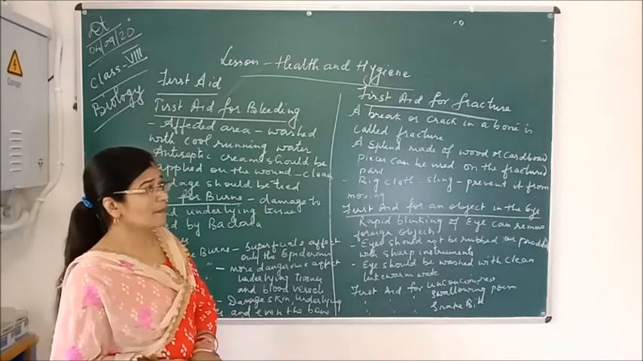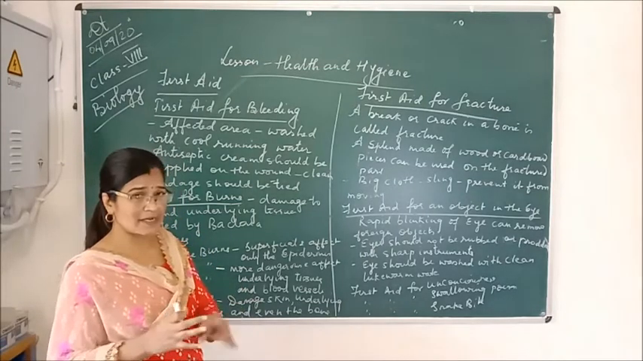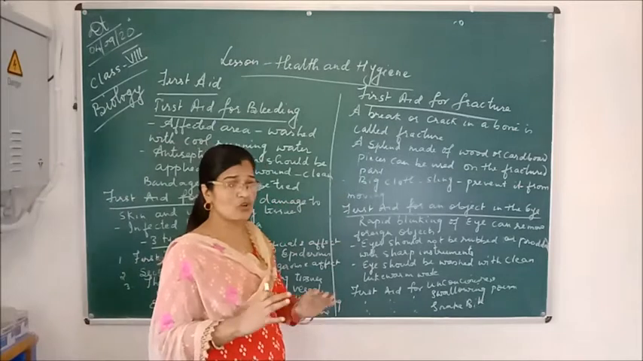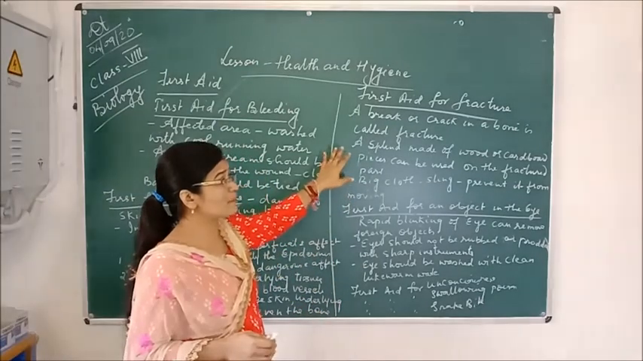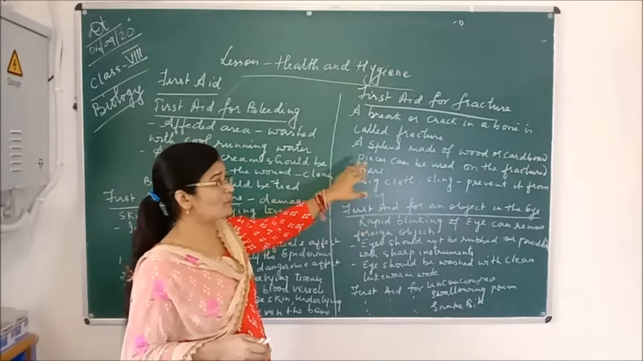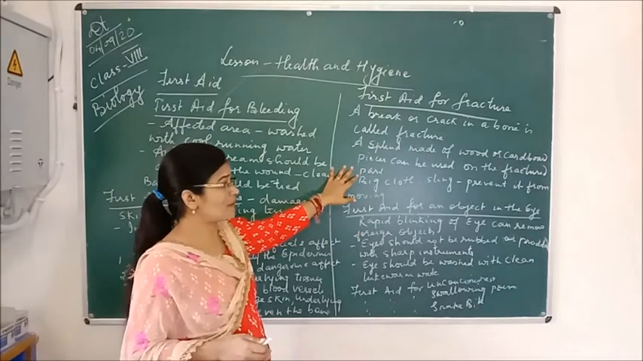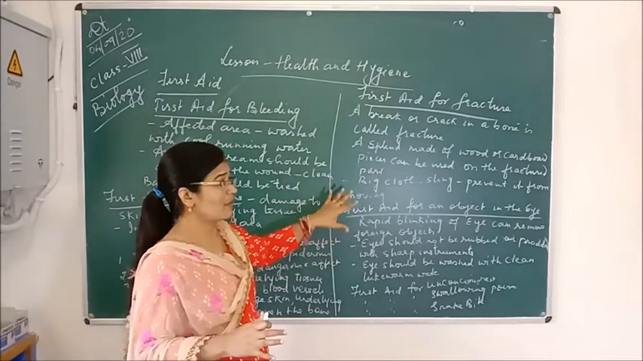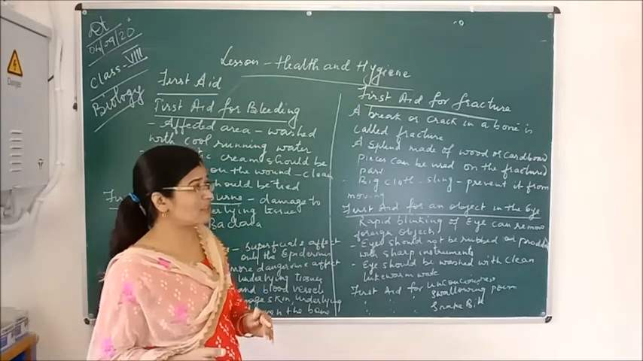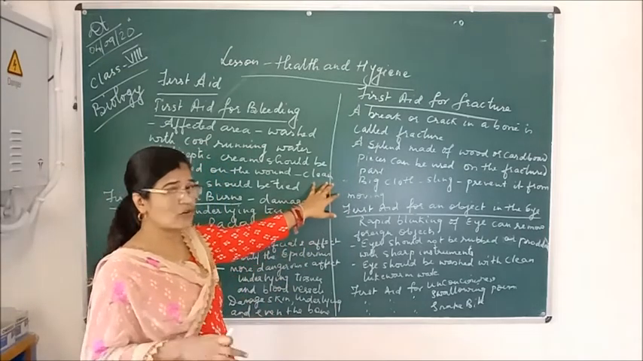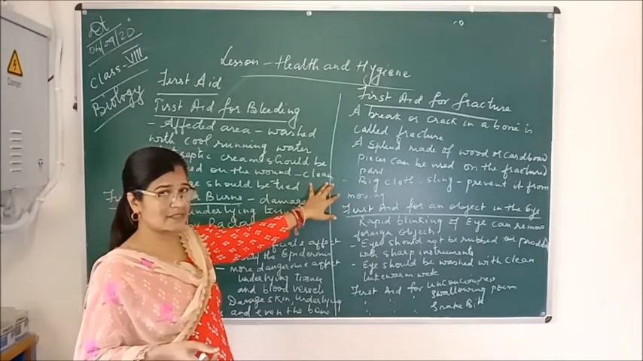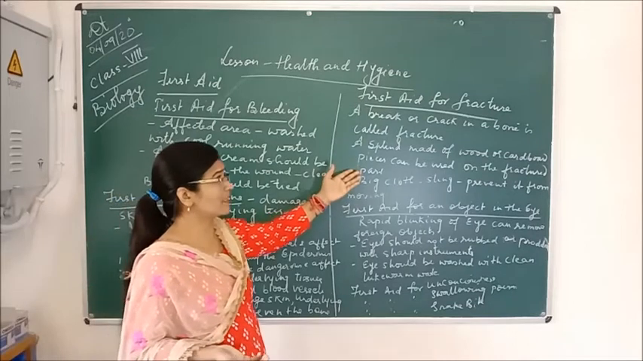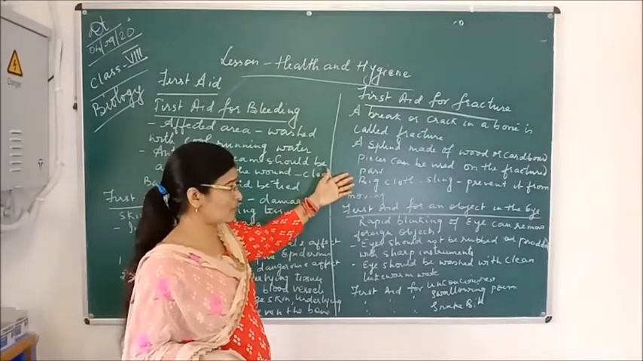So first of all, we should know which part has got fractured, and that part should not be moved. In that place, a splint made of wood or a cardboard piece can be used on the fractured part. Besides this, we can also use a big cloth or a sling which prevents the movement of that fractured part, whether it is a hand or a leg. So this way we can give first aid to a person who got a fracture.